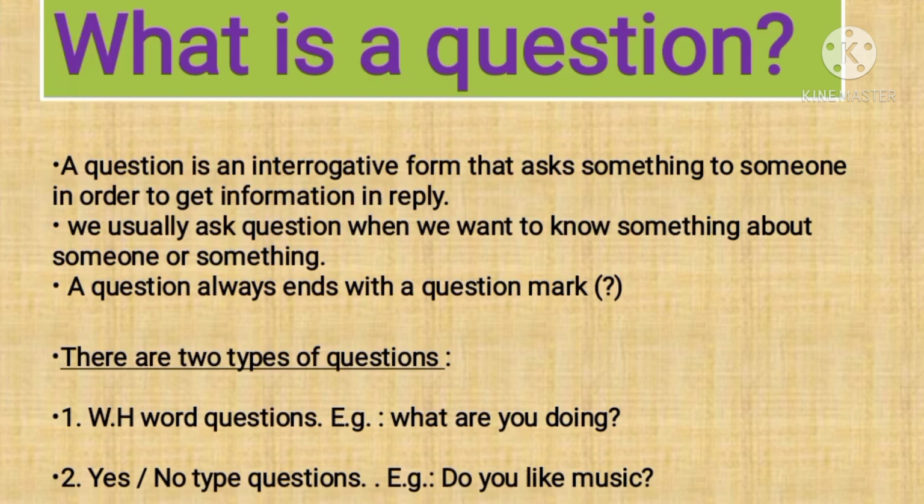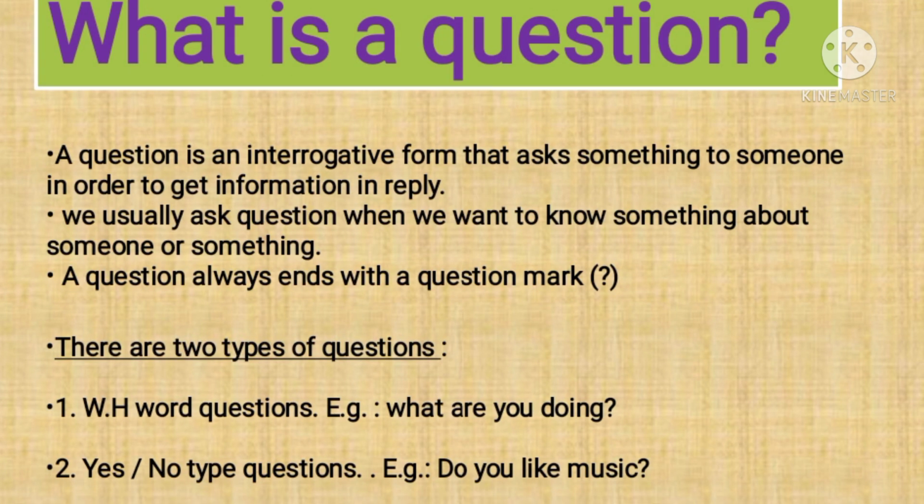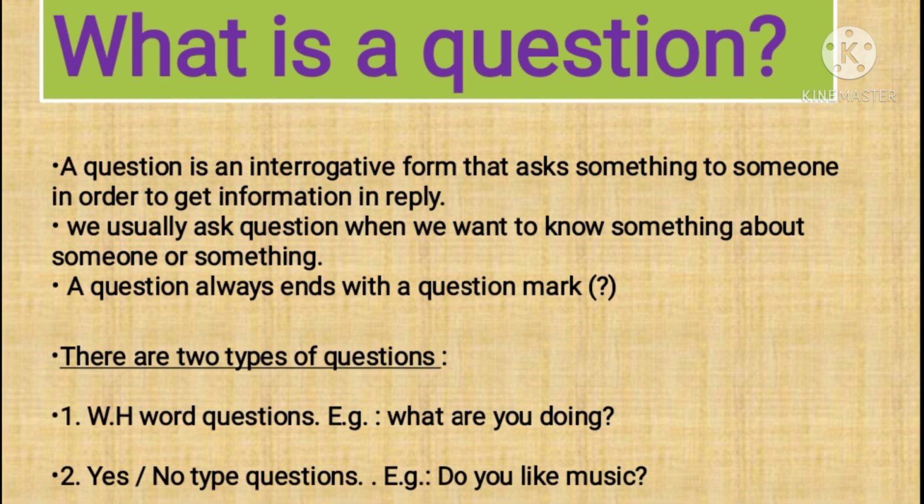Am, is, are, was, were, will, shall and other modal auxiliary verbs. Here, do you like music? Here it begins with do and ends with a question mark. Do is the auxiliary verb here. Do you like music? The answer is yes or no type. So this is yes or no type questions.